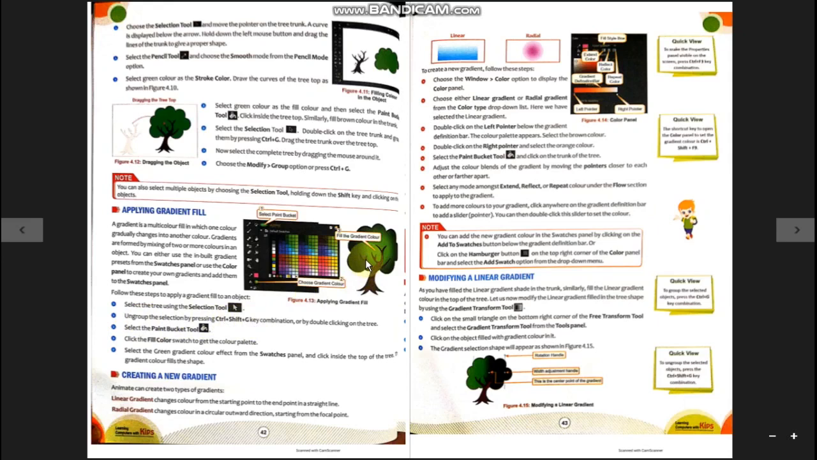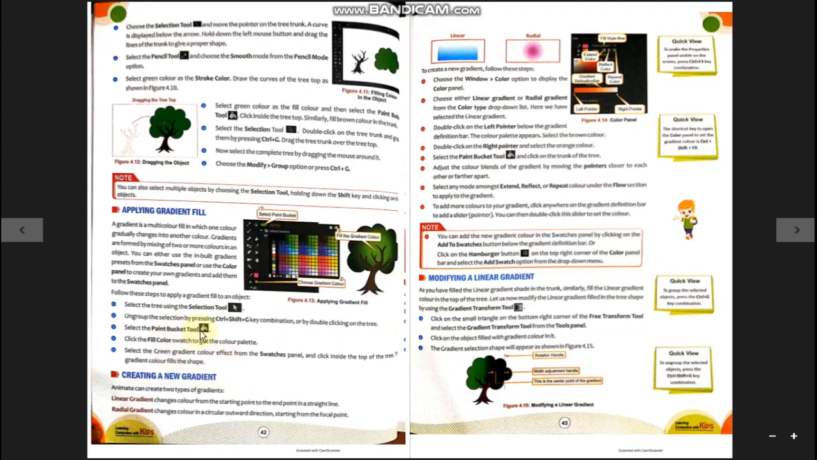Because we want to color the leaf part only in the form of a gradient, and we have already made the object a group object, we have to ungroup it first. Otherwise whatever gradient we apply to the leaf part will affect the trunk part also. So first we need to ungroup the objects with the key combination Ctrl Shift G, or by double clicking on the tree. Just double click and it will be ungrouped.